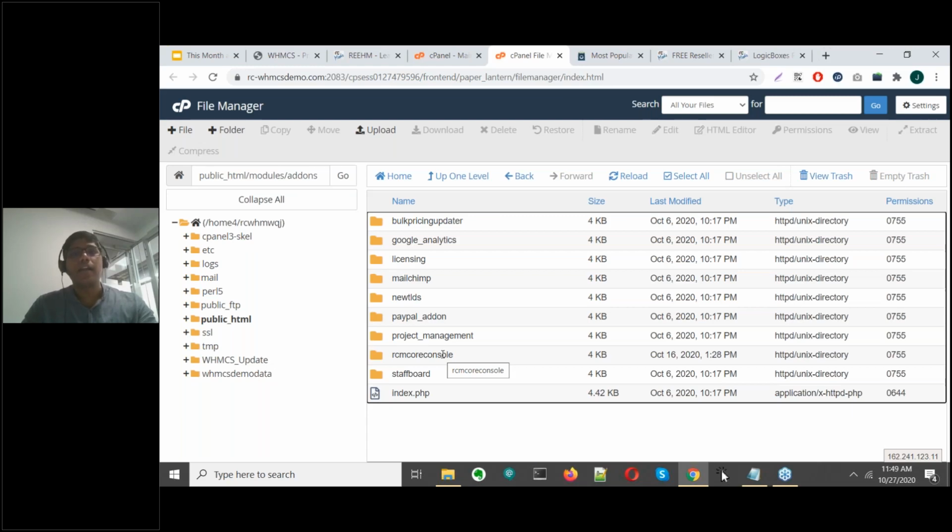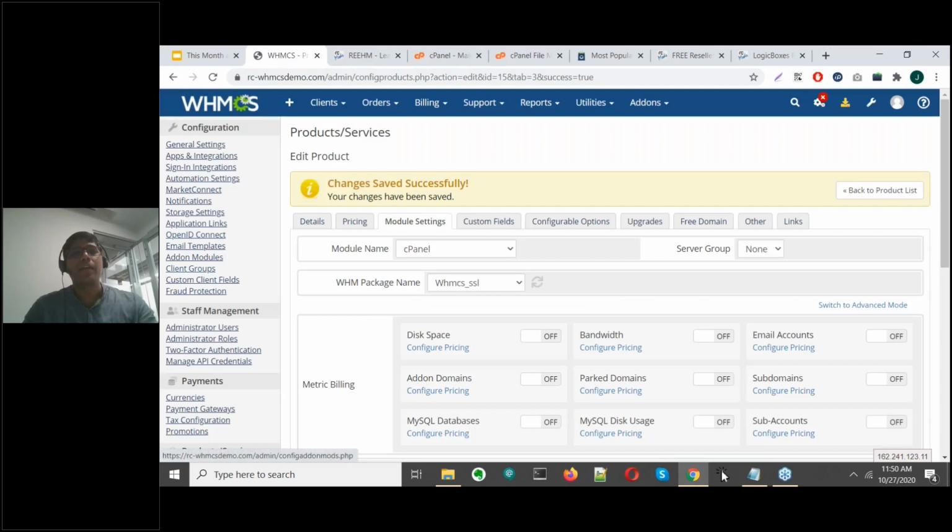And once that is done, you are ready to go back to your WHMCS admin control panel to start configuring that add-on within WHMCS. So once you've uploaded the file to your hosting panel, you proceed to your WHMCS admin area where you can complete the further setup steps.